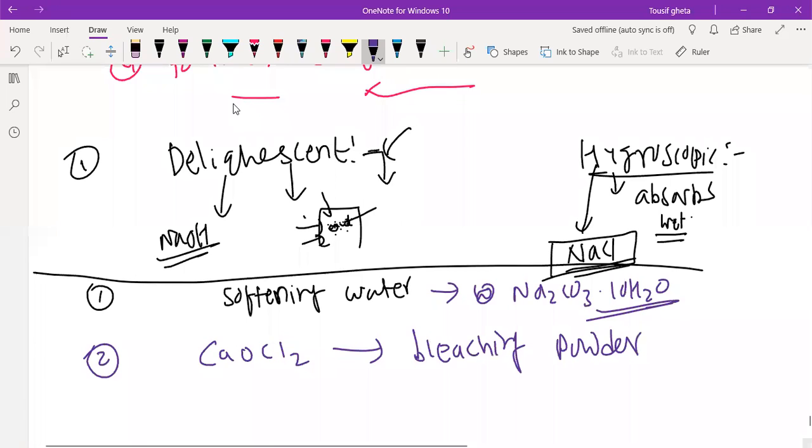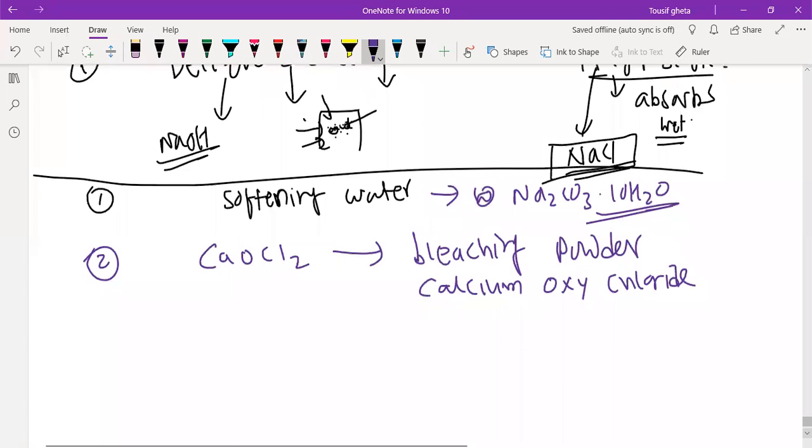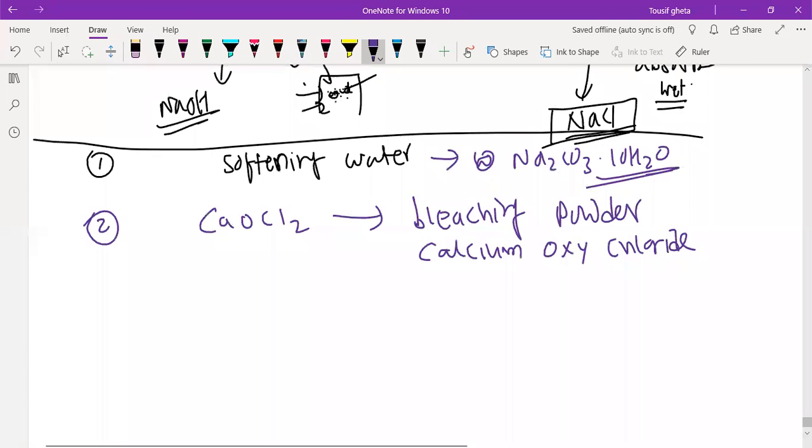It is called what? Calcium oxychloride. Right. Calcium chloride, Suman? Calcium oxy. Your oxygen is there, Suman. Calcium oxychloride.